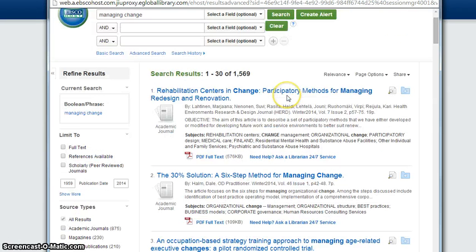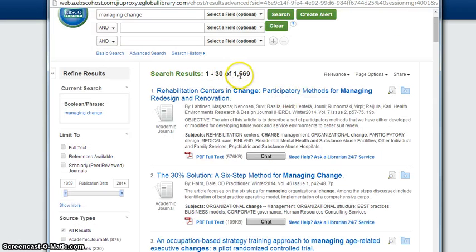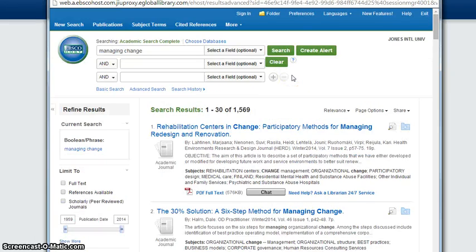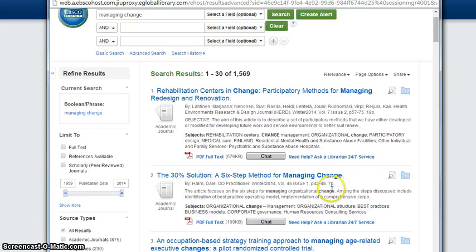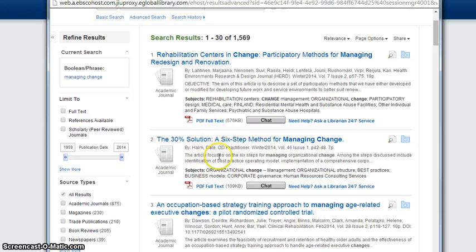You can see that it comes up with 1,500 results. And if we're looking through here, if I look at the second one here, it says the article focused on the 6 steps for managing organizational change. And in the title, it has managing change also.